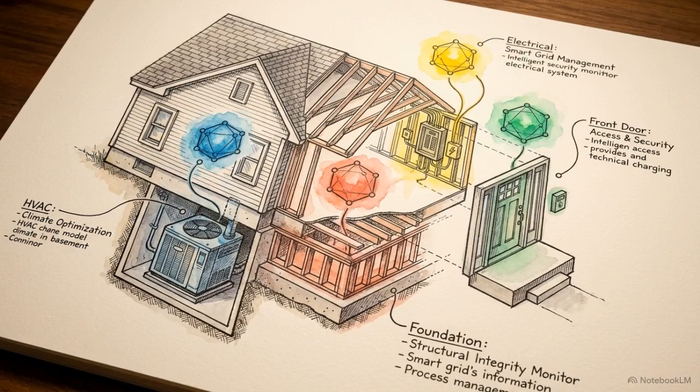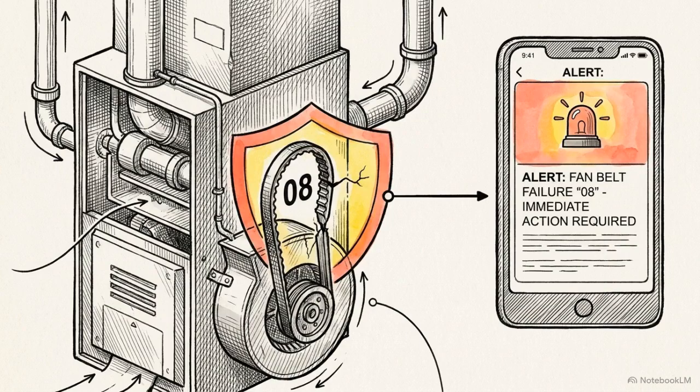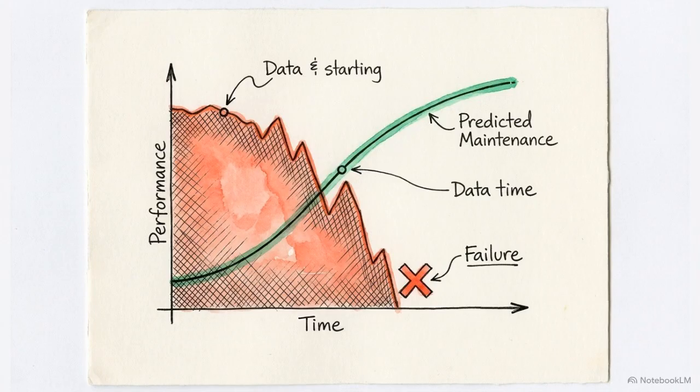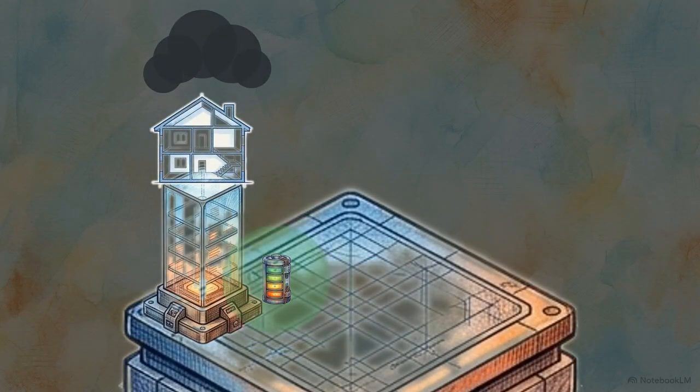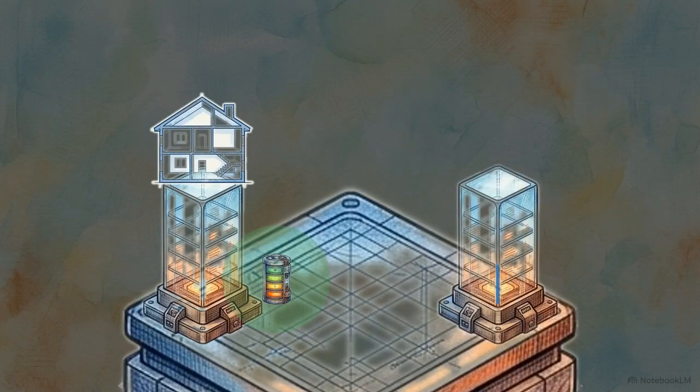The home graph relies on a convergence of specific intelligence modules. Equipment Health Intelligence, Patent 08, predicts mechanical and HVAC failures before they result in capital loss, shifting property management from reactive repair to predictive oversight. Local Resilience Intelligence, Patent 112, maintains operational capability during power outages, providing autonomous reliability.